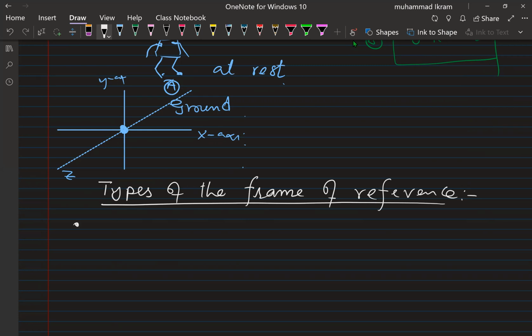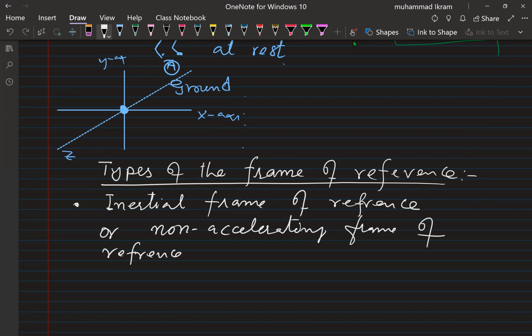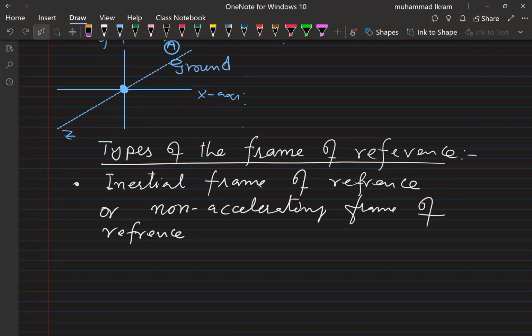One, we have the inertial frame of reference, or this is also called the non-accelerating frame of reference.